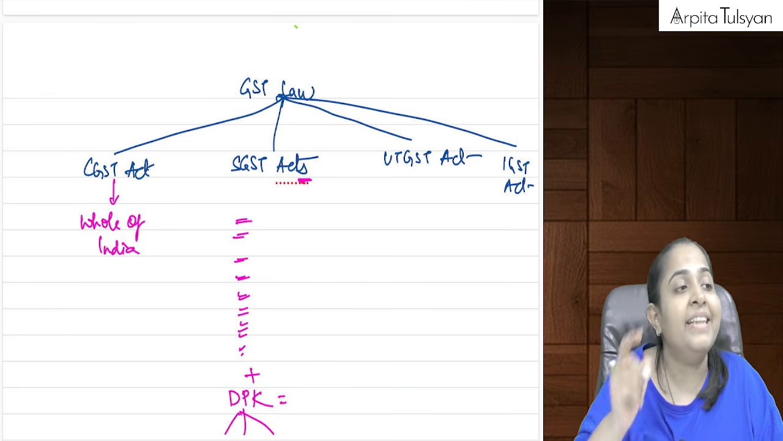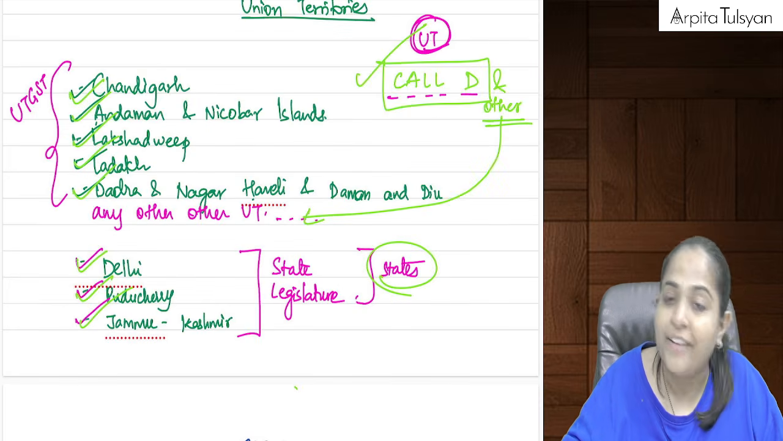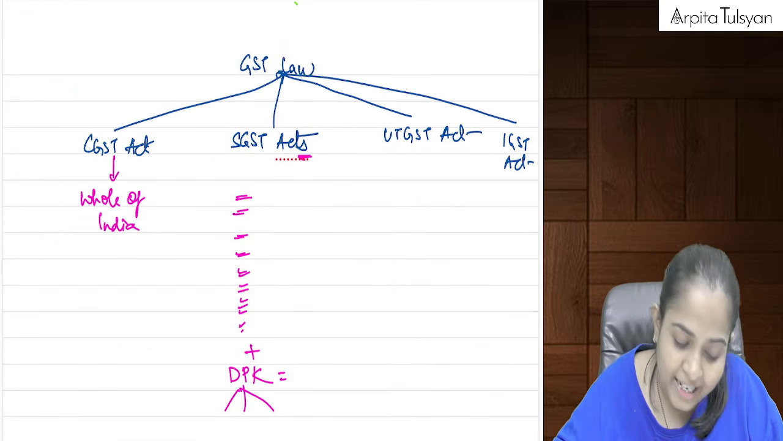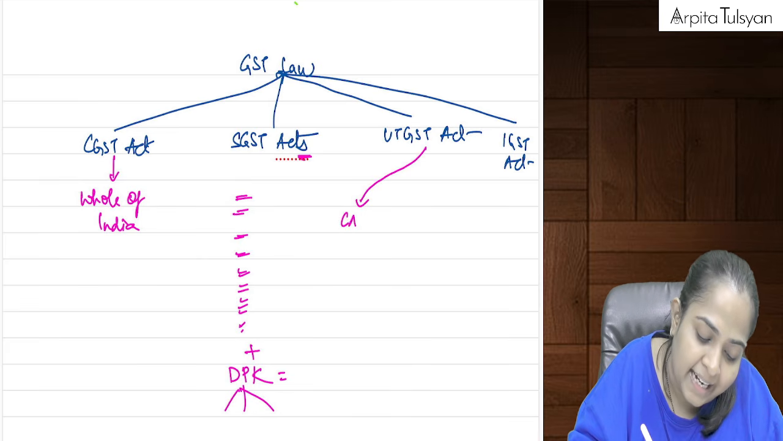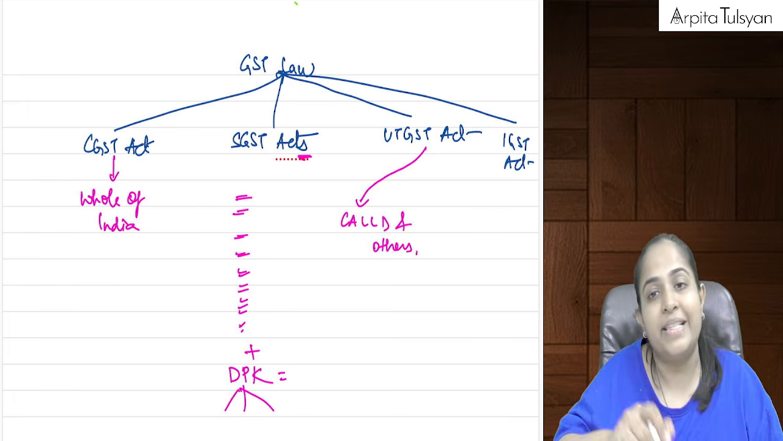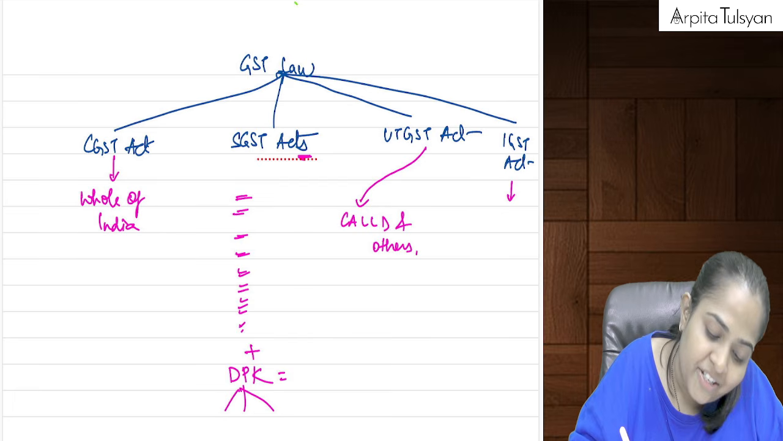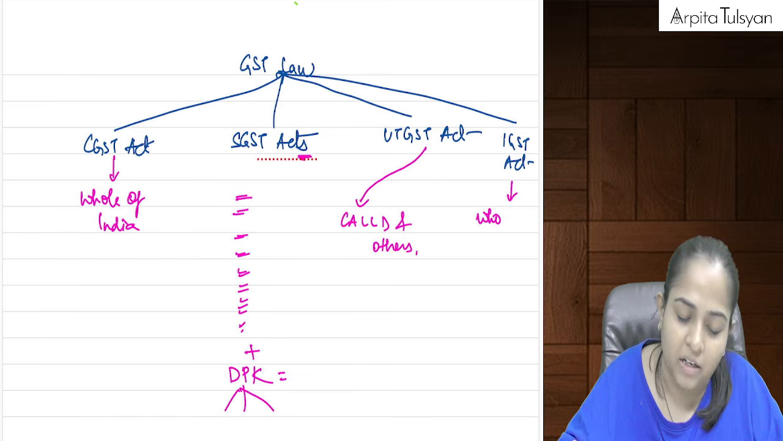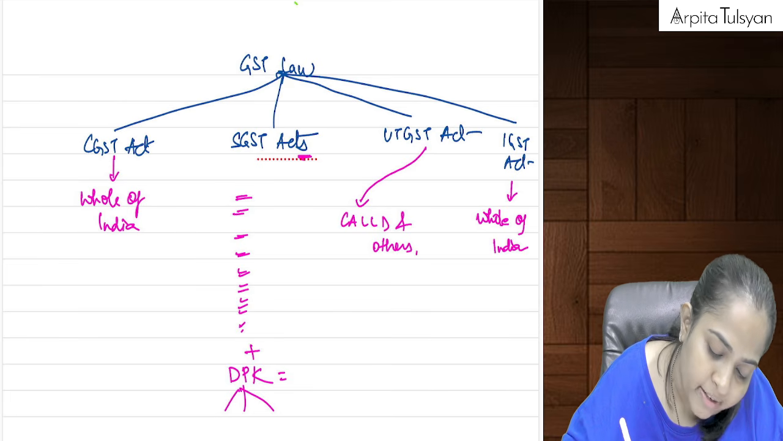Why will they have their own acts individually? Because they said that we do not want to be treated as union territories and we will make our own state legislature. Then the UT-GST Act: it will be applicable to call D and others, because these are still treated as union territories. And the IGST Act is a central government act, so it will be applicable to the whole of India.